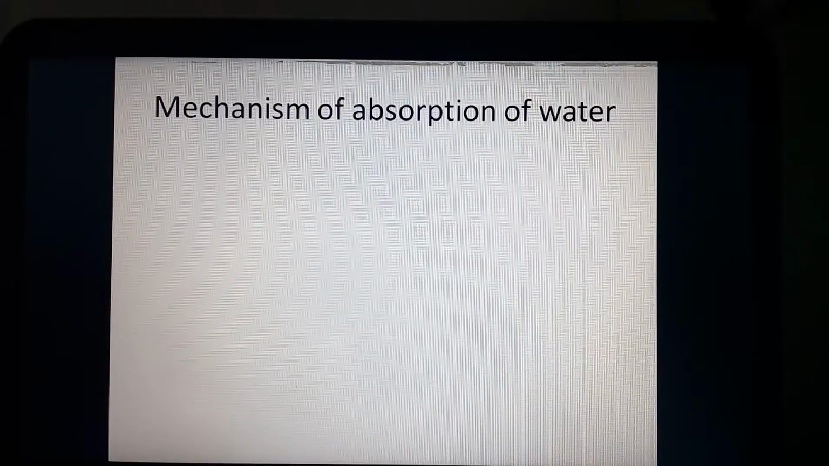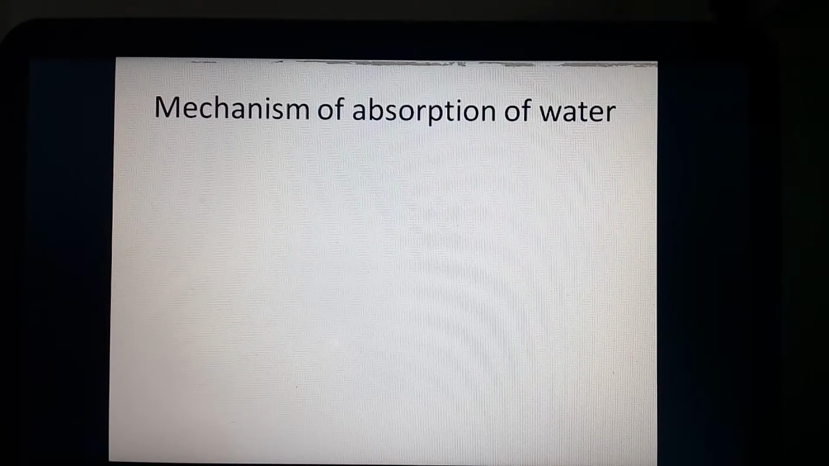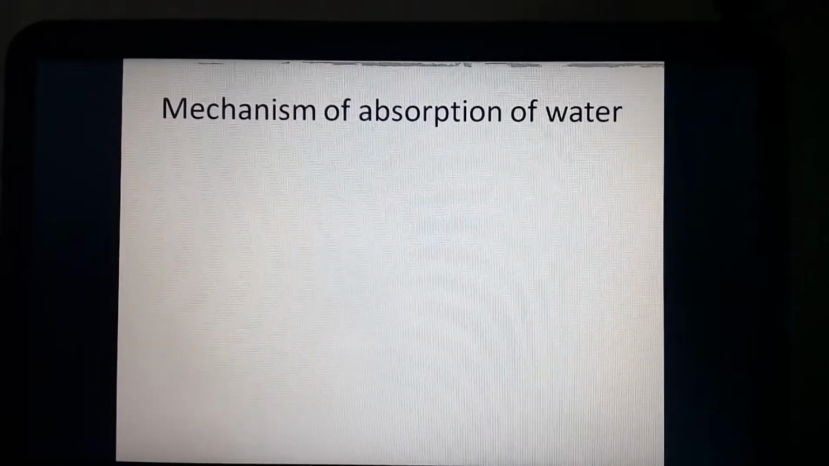Plant water relation, mechanism of absorption of water. In the last lecture we discussed the path of translocation of water from the root hair up to the xylem through two different ways, one apoplast and another symplast. Today we are going to discuss the mechanism of absorption of water.